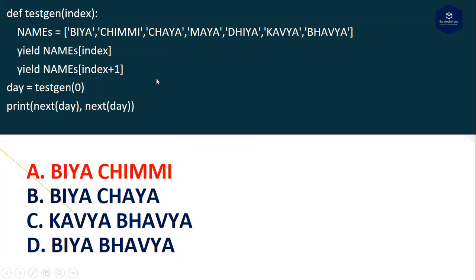Here I'm creating one function called testgen. Here I'm expecting one index. Index means it is a parameter. In that function, I'm creating one list called name years. Next, in line, I yield the name at index. Index is just fetching a value from the particular list.